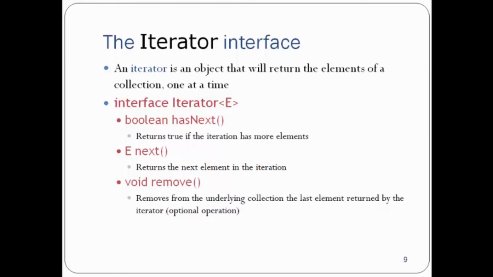Then we have void remove. It removes from the underlying collection the last element returned by the iterator. Remove is not used that much, but hasNext and next are very, very frequently used.